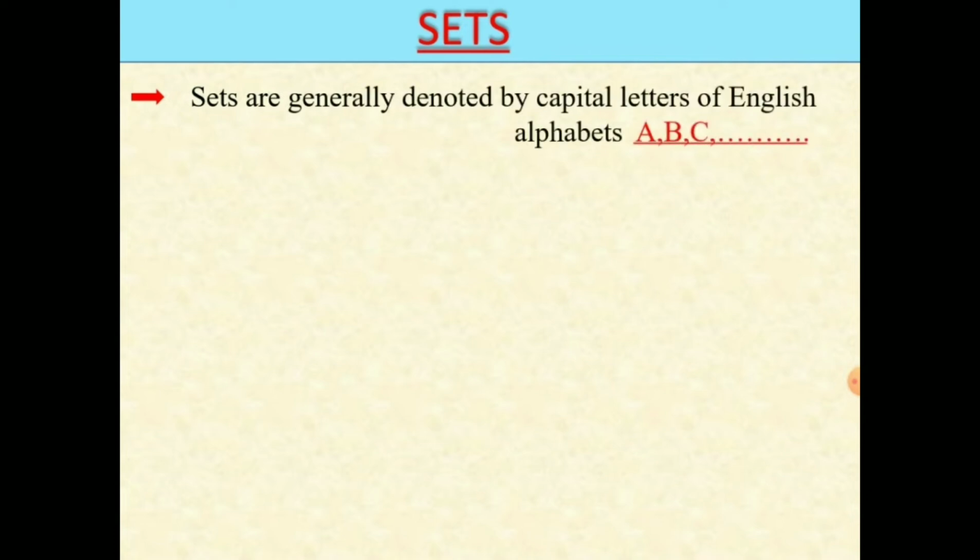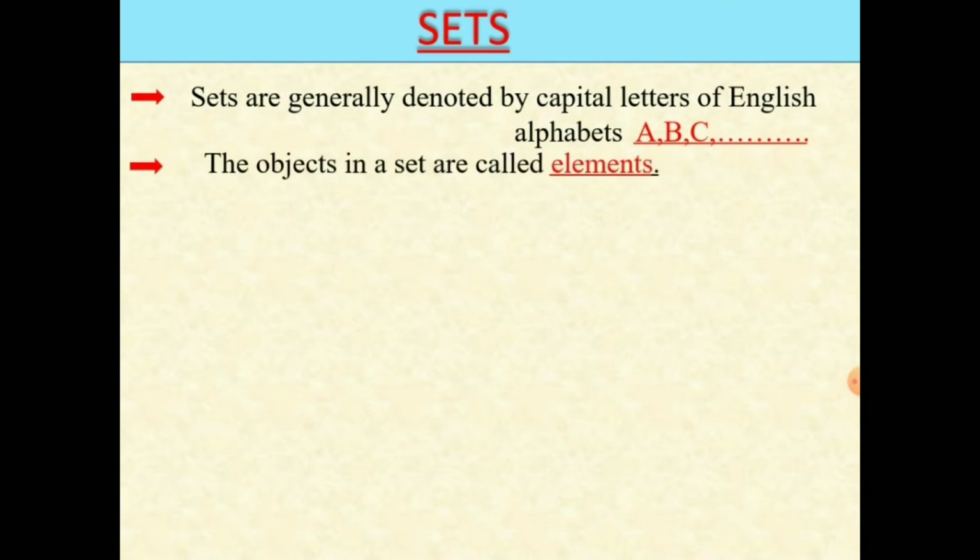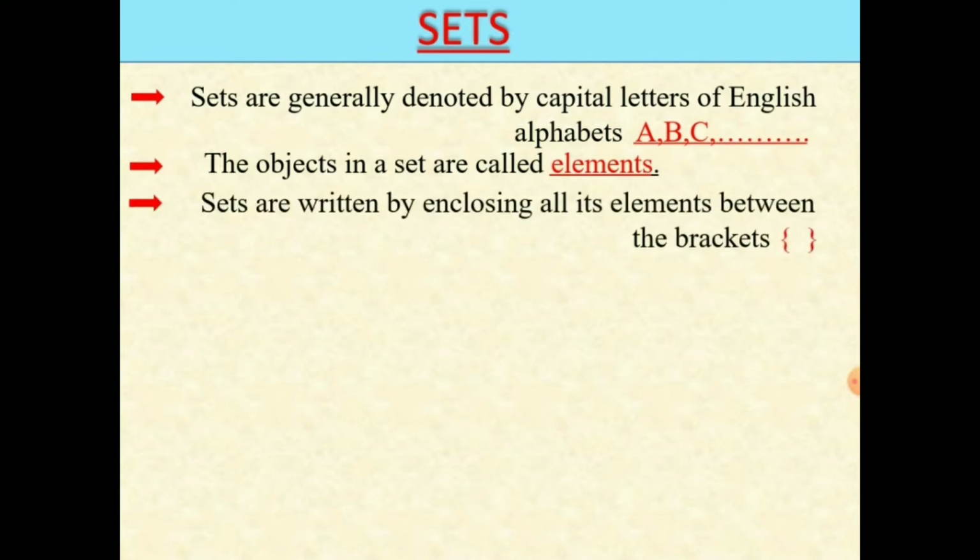Let's move to the next step. Sets are generally denoted by capital letters of the English alphabet like capital A, capital B, capital C, etc. The objects in a set are called elements. Third, sets are written by enclosing all their elements between curly brackets.